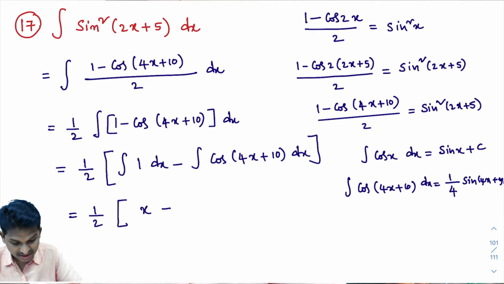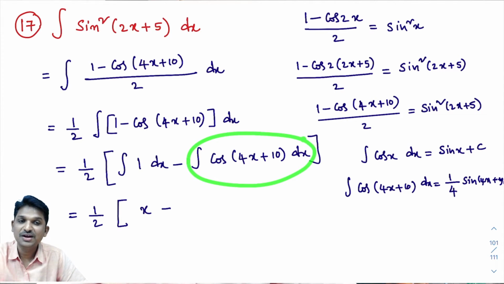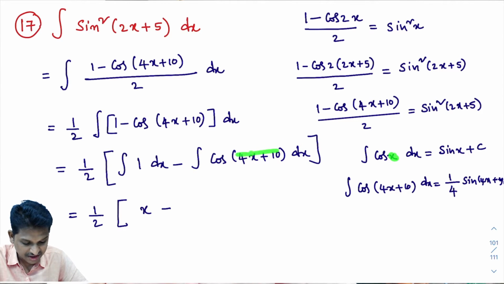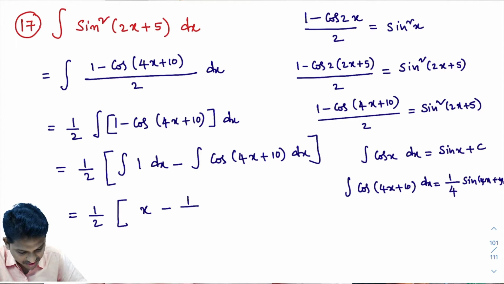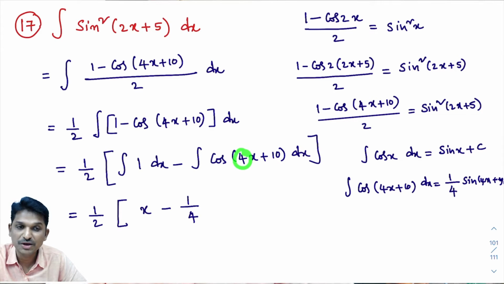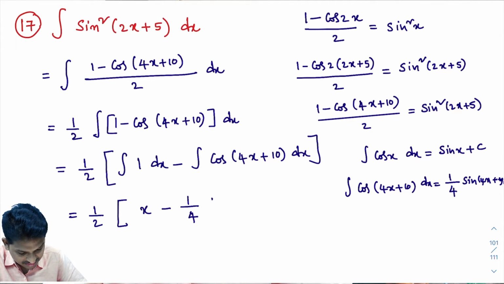So I'll write here minus, what you observe in this one. You know how to integrate this from module number 2. Here we learn this formula: in place of x, if ax plus b is present, then we can write this answer directly. How to write? 1 divided by the x coefficient. The x coefficient is 4. 1 by 4 into sin of 4x plus 10 plus c.